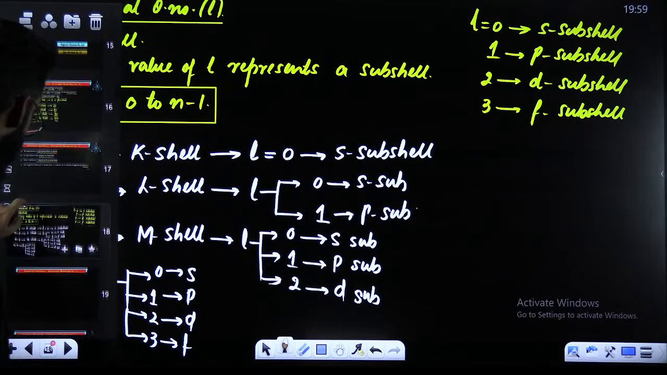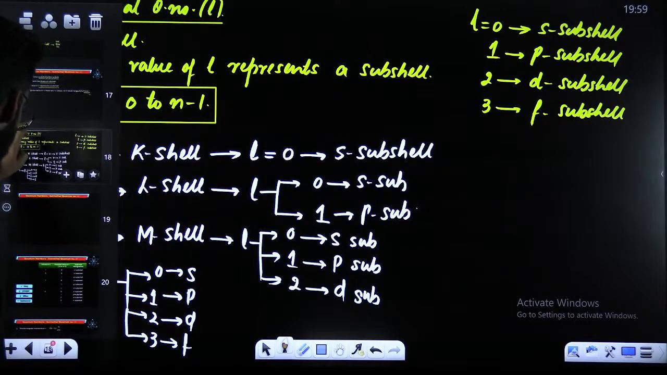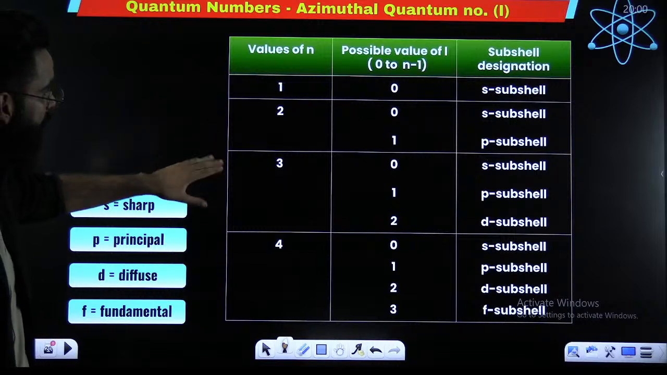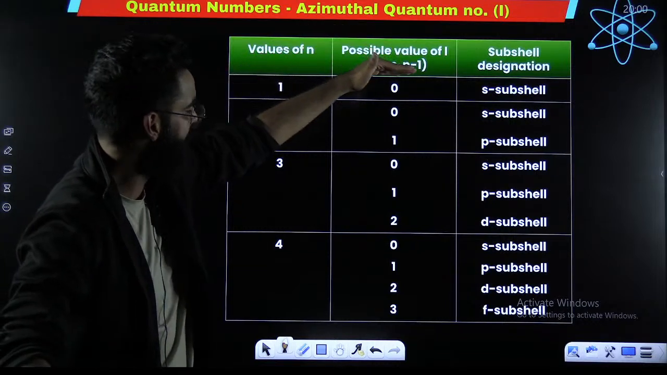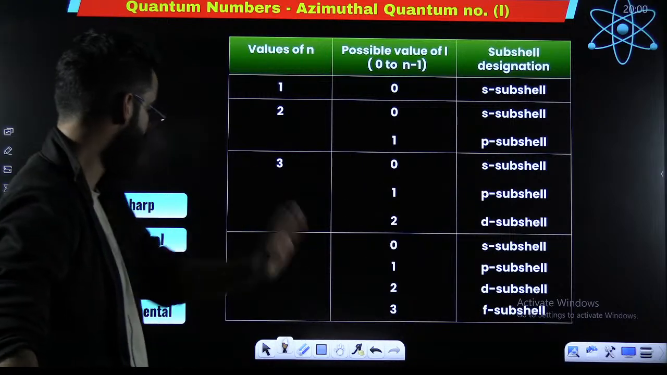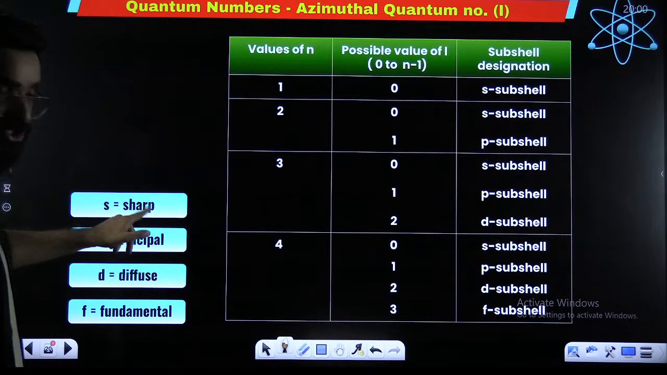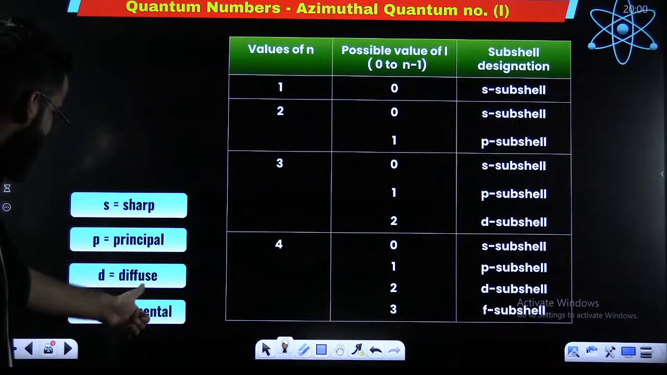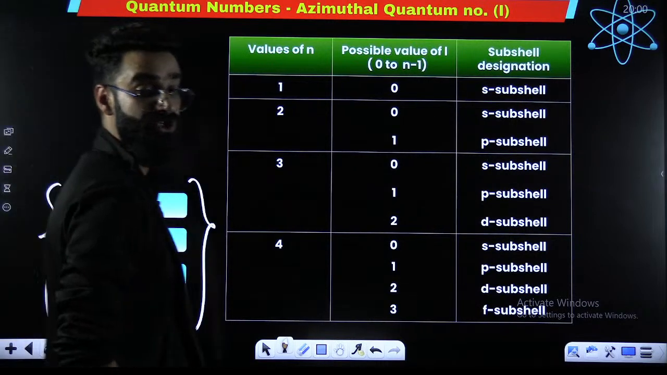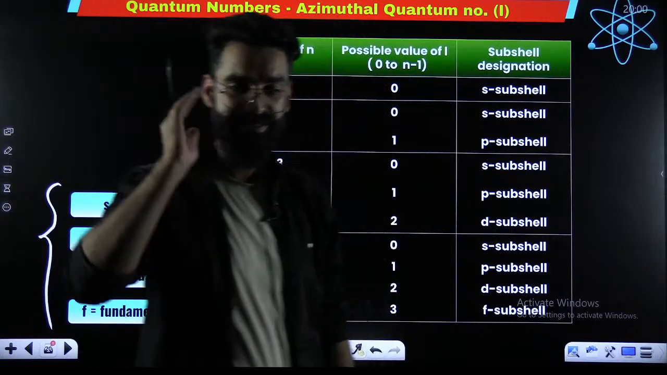I believe this is clear. This is something which I was telling you till now. In the first shell, only one subshell. Second shell consists of two subshells. Third shell, three subshells. Fourth shell, four subshells. S stands for sharp, P stands for principal, D stands for diffuse, F stands for fundamental. The SPDF terms which you use over here, these are their full forms.